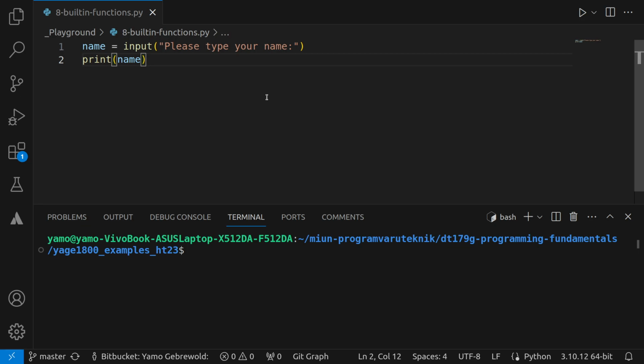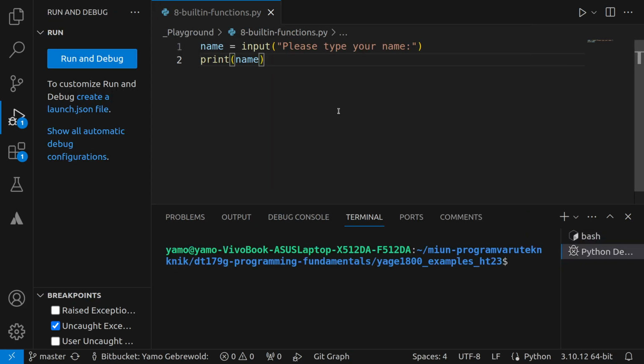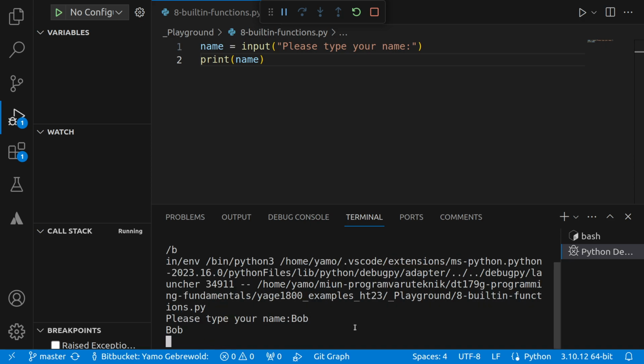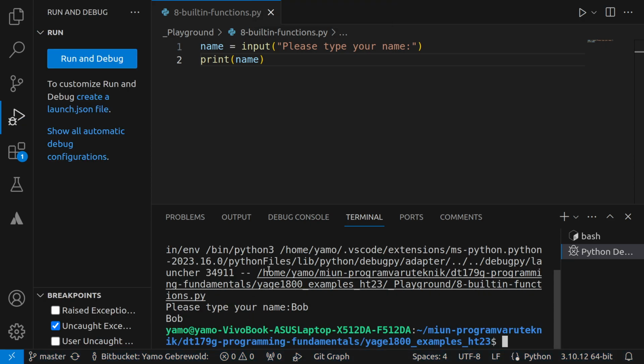Let's run this to see. These are two built-in functions in Python. Please type your name, Bob, and then we see that it prints out Bob. So this works fine.